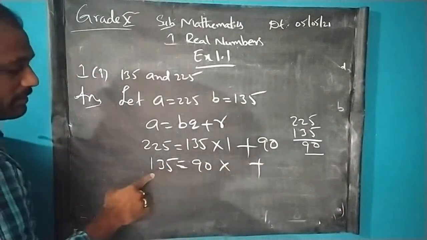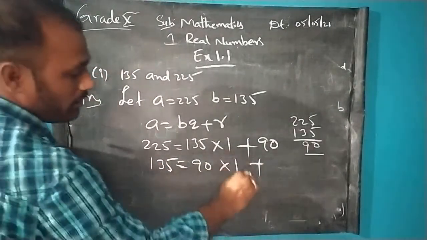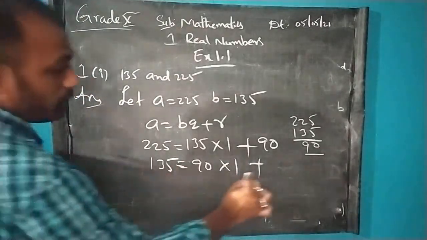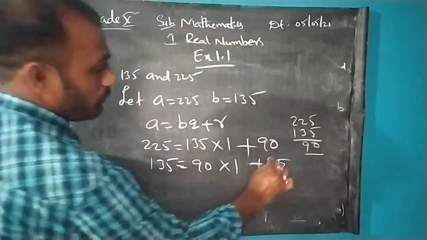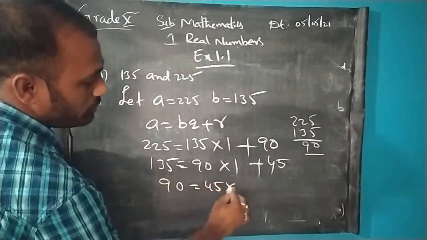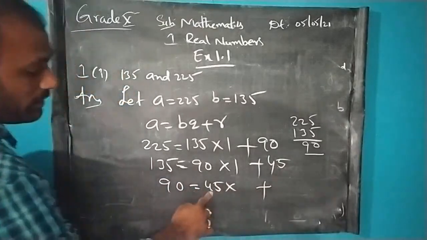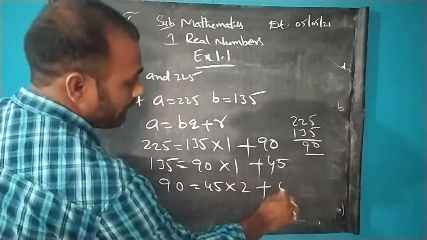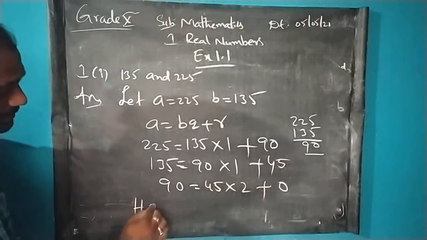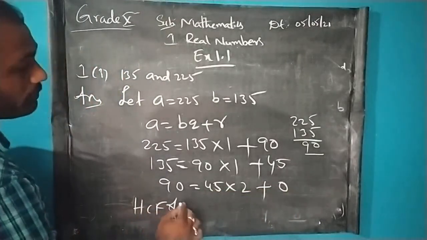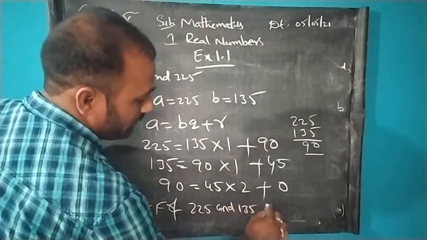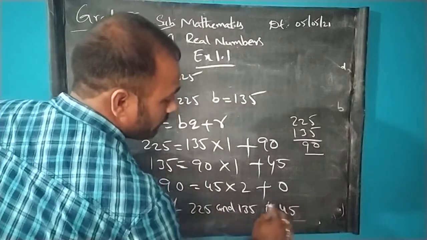90 table, 90 twice is 180, so we can go with one time. 135 minus 90 is 45, the remainder is 45. Next we have to take 90 equals 45 into something plus a remainder. 45 table, 2 times, 45 twos are 90, plus 0. So since we got the answer as 0, we can say that the HCF of 225 and 135 is 45.